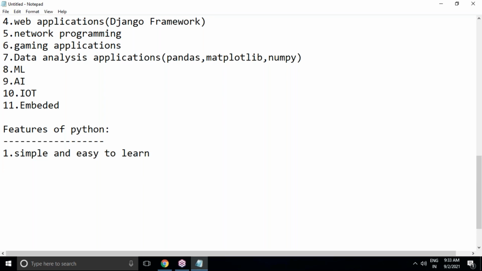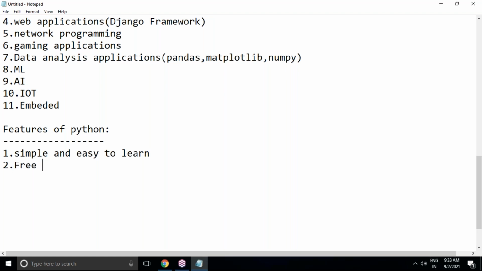Now coming to the features of Python. Python is simple and easy to learn. As I said, Python is a simple programming language. When we read Python programs, we feel like we are reading English statements. The syntax is very simple compared to other languages, and we can write Python programs in far fewer lines, which gives more readability and simplicity. We can also reduce the development time and cost of the project, because within a quick span of time we can write a Python script. So it is simple and easy to learn.